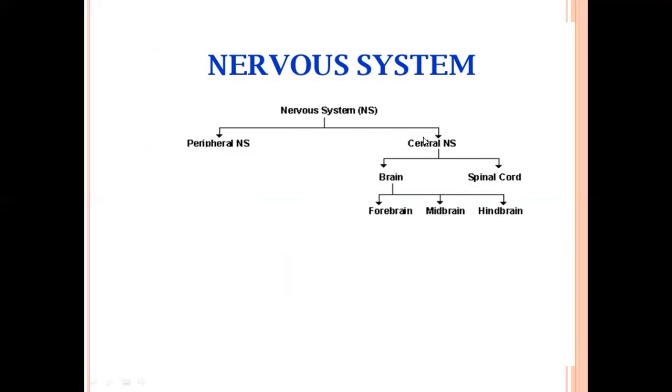And today we will study central nervous system in detail. Central nervous system is composed of two parts, that are brain and spinal cord. Now, first about brain. Brain is divided into three parts: forebrain, midbrain, and hindbrain. Is it clear? Now let's start.